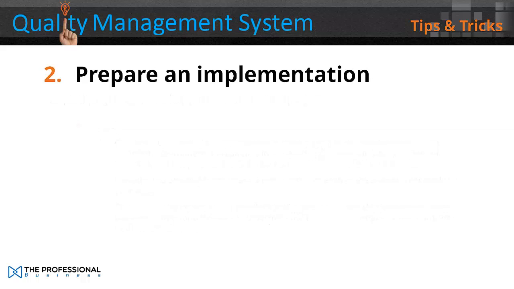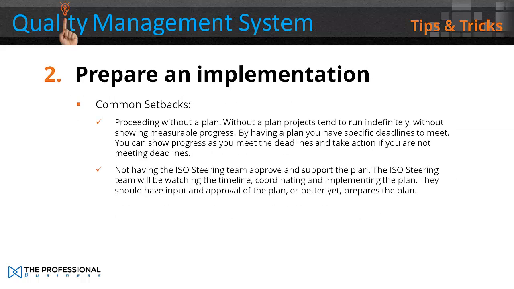Common setbacks. Proceeding without a plan. Without a plan, projects tend to run indefinitely without showing measurable progress. By having a plan, you have a specific deadline to meet. You can show progress as you meet the deadlines and take actions if you're not meeting the deadlines.